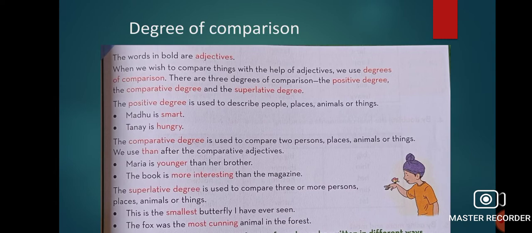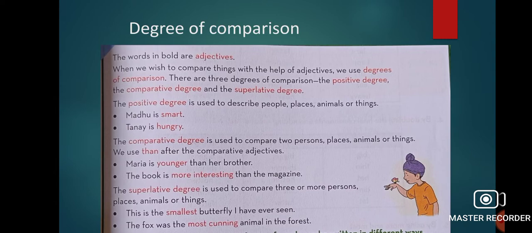Now what is superlative degree? When we compare 3 or more persons. For 1, we have to use positive. For 2 people, we have to use comparative. And when we are talking about more than 3 or 3 people, we have to use superlative degree. Like, this is the smallest butterfly, the fox was the most cunning.